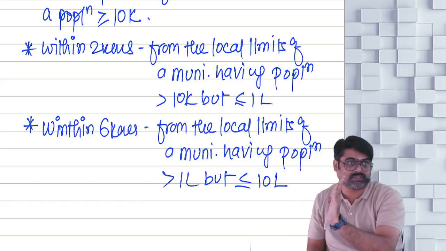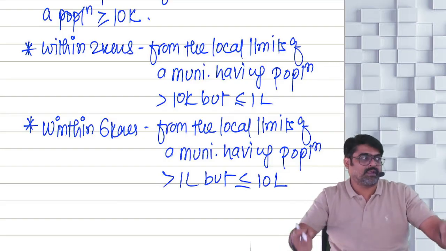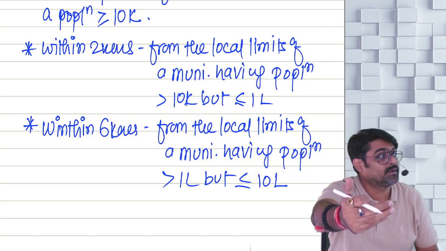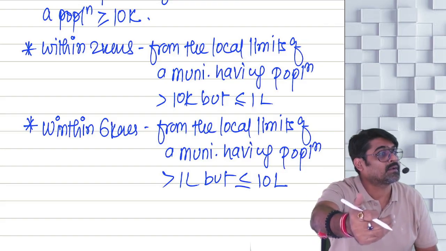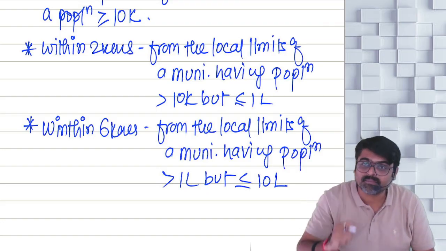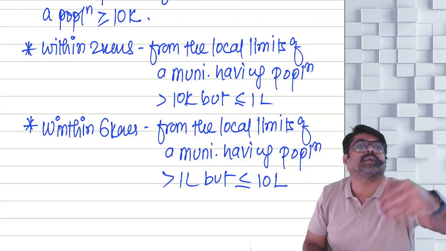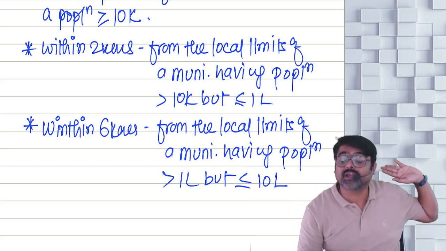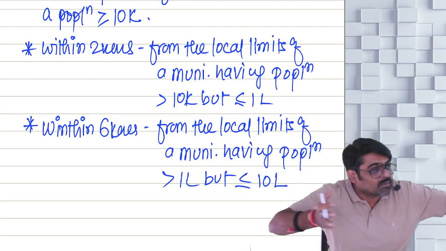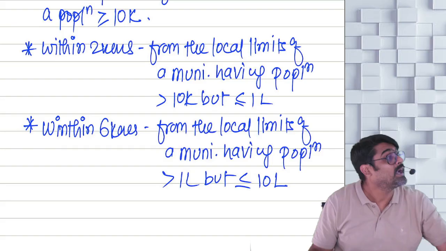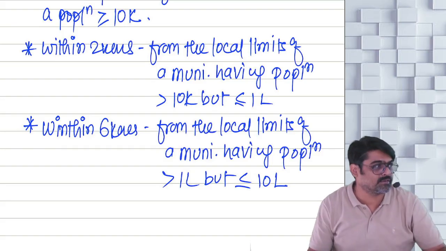So after the jurisdiction, you will keep on driving the car. You will reach a point where you will come to know that this is the end of the jurisdiction of BBMP. This side you go, that side you go, any side you go, somewhere the jurisdiction will end. That is the end of local limits.